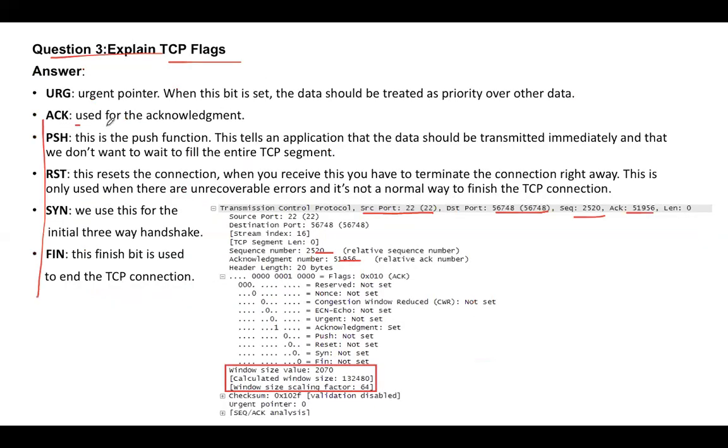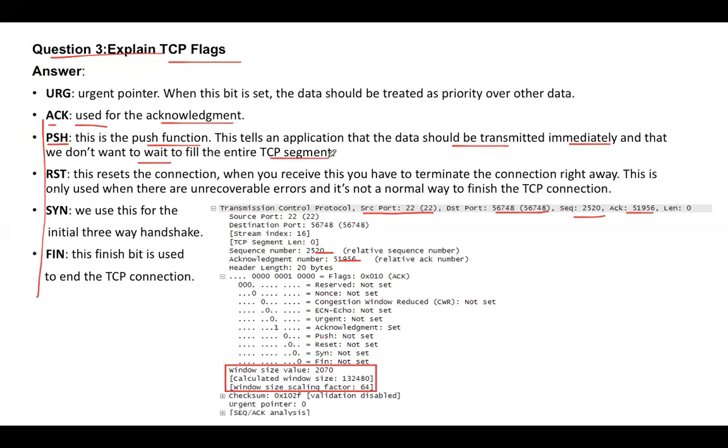It will have the acknowledgement flag, which is used basically to indicate that the data has been received. And then you have the push flag. This is the push function. It tells the application that the data should be transmitted immediately and that we don't want to wait to fill the entire TCP segment.